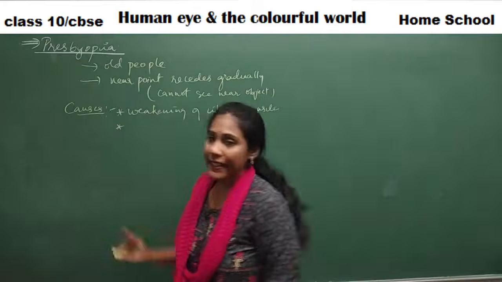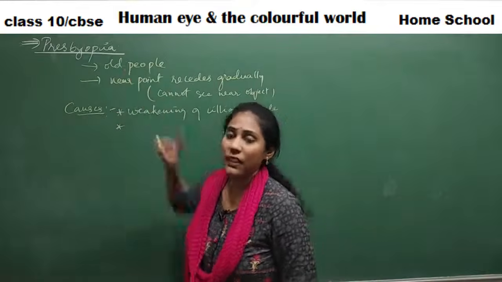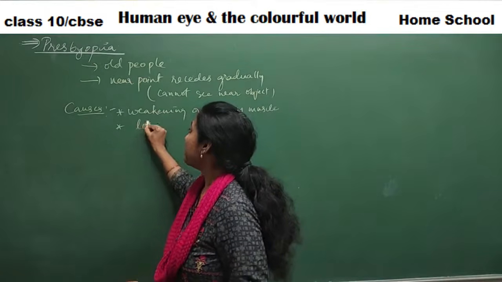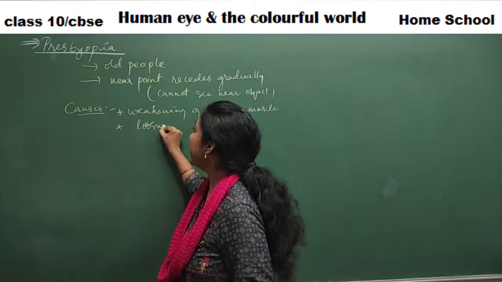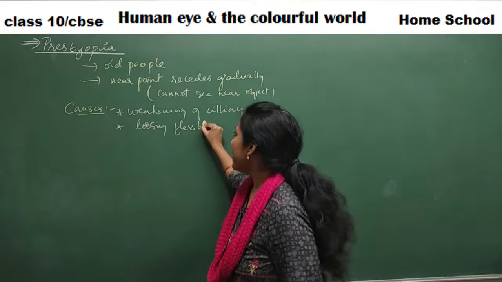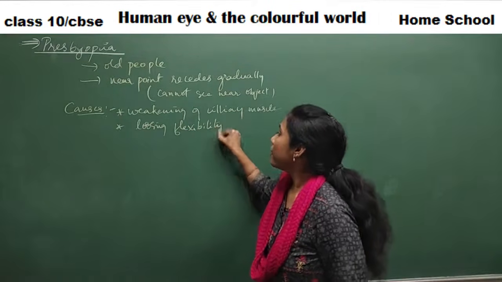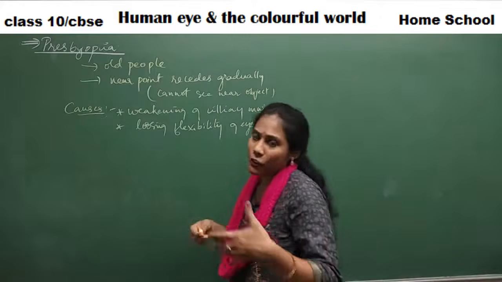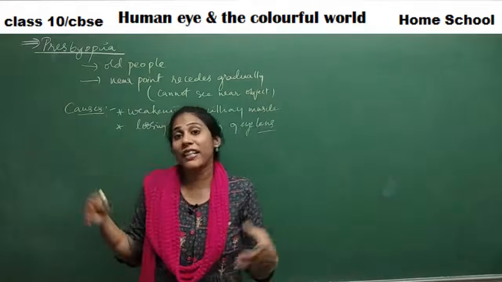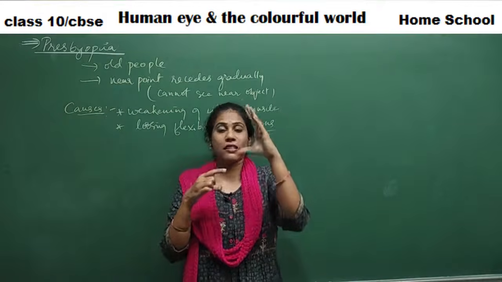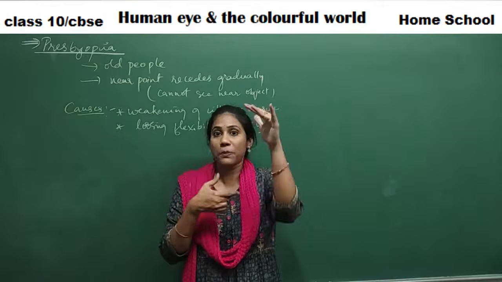The second cause for this particular vision defect is losing flexibility of the eye lens. See, the lens has to be flexible to change its shape. Imagine a convex lens made of glass.